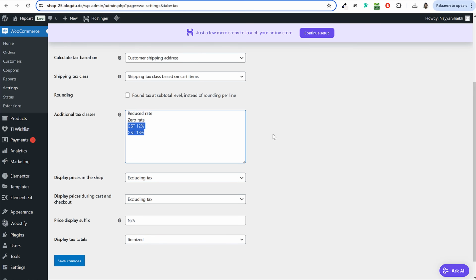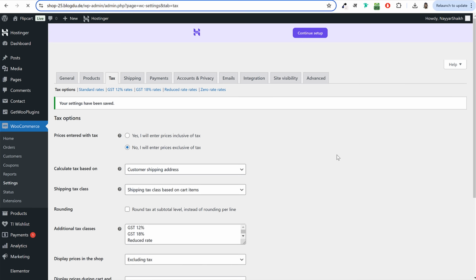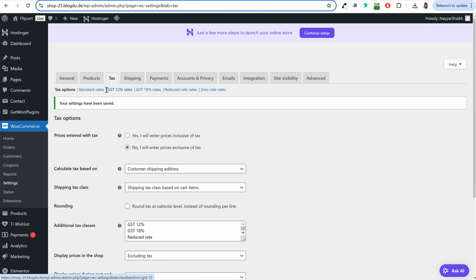Some products that I'll be selling have GST of 12% on that, and some products that I'll be selling have 18% GST or tax on that. So that is the reason why I've created these two classes. Now click on save changes. Now under the tax tab, you will see these two classes are created for you, GST 12% and GST 18%.